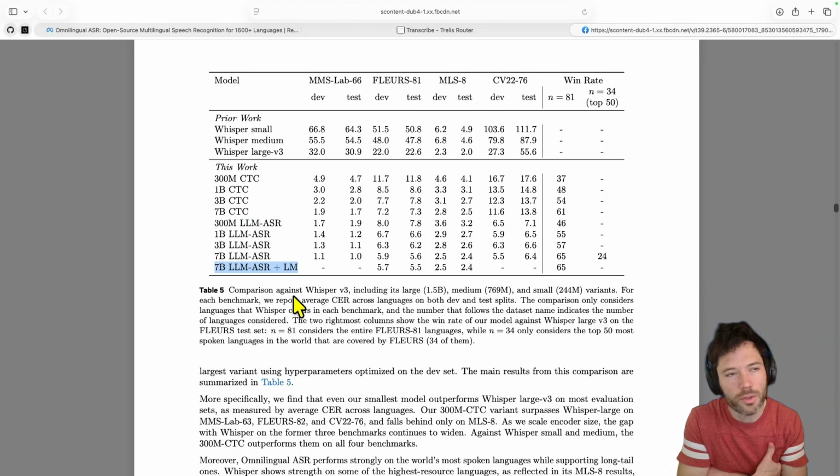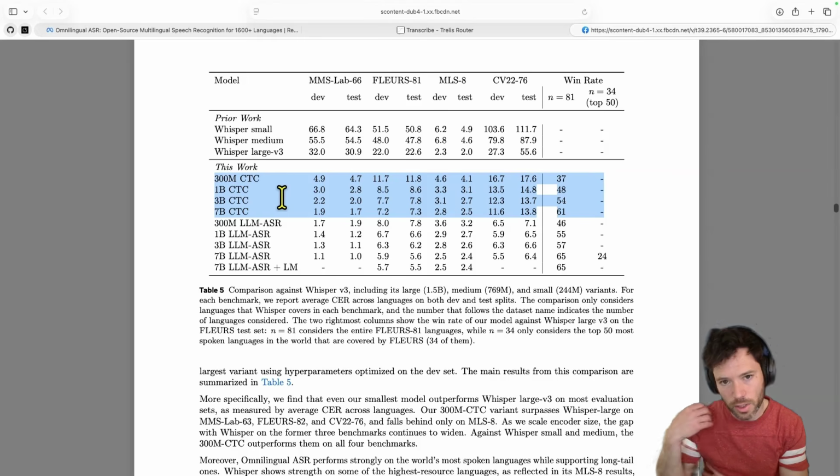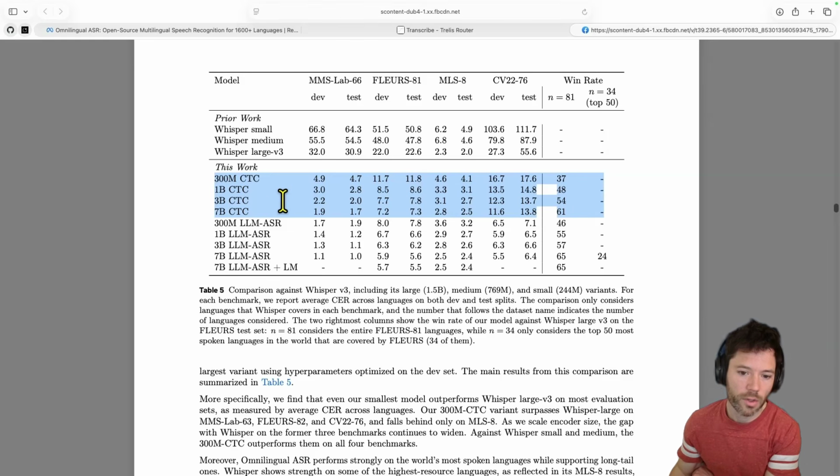Now, these models were not trained with transformers or more conventional libraries, so they're a little bit more unusual to inference. You can inference them with transformers though. There's no vLLM support, so you need to figure out how to do efficient batching. There are actually CTC models. I'll briefly describe how those work. Those are much, much faster, even though the same size. But unfortunately, because they're not autoregressive, you can't put in a language hint for these models. So for that reason, they're not quite as good.